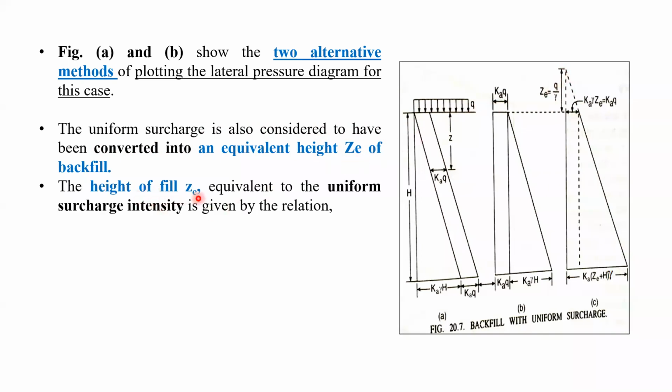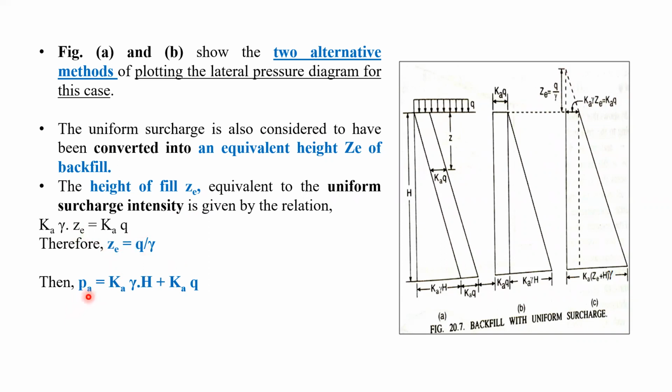The height of fill Zd equivalent to the uniform surcharge intensity is given by the relation Ka gamma Zd equal to Ka q. That means this is the dotted line triangle you can see. As I told you, Zd is the equivalent height we can consider for the surcharge load. The pressure at the bottom of this triangle will be Ka gamma Zd, which is equal to Ka q. So Zd is equal to q by gamma.